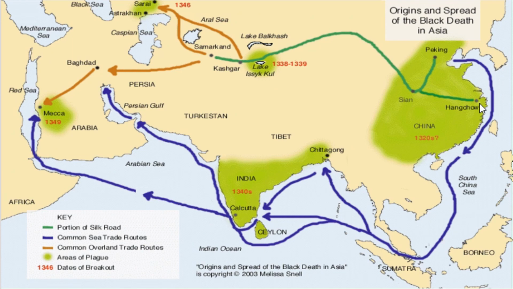The disease at this point was enzootic, which means that it only actually impacted animals at this early stage. The people who lived in China, in this area here, were actually nomadic, which meant they didn't have one fixed home. They moved around. And so that actually limited infection because there wasn't overcrowding and they weren't living in areas where the rodents could develop. They were always on the move.